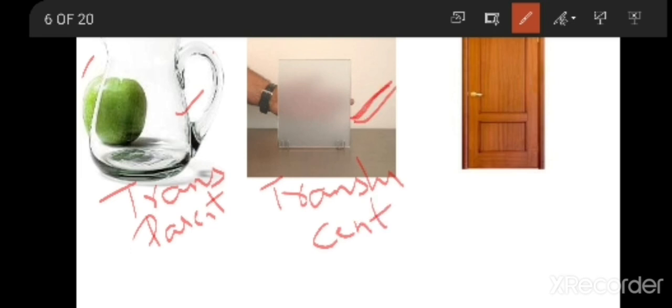And if you see the third one, here a wooden door is present. It is a material through which we cannot see what is present on the other side. Now the door is closed, the wooden door is there. You can't see what is present on the other side of the door. The materials through which you cannot see the things on the other side are called opaque material. So wood comes under opaque material.